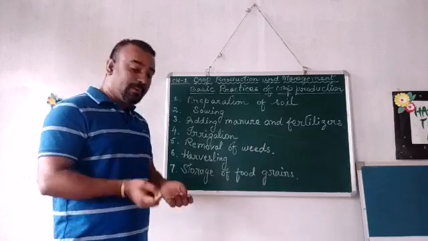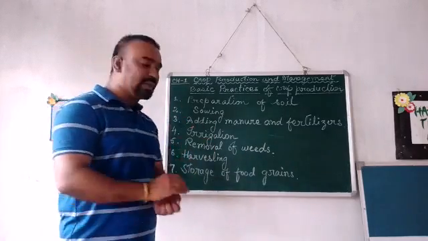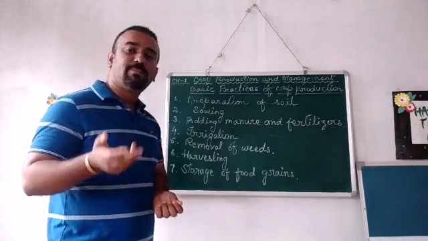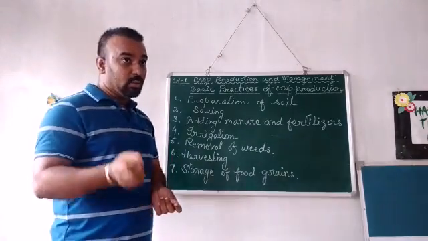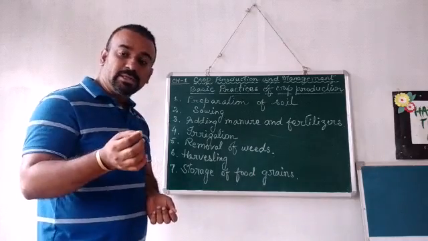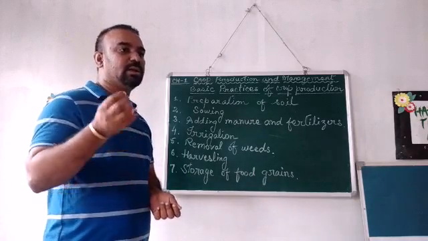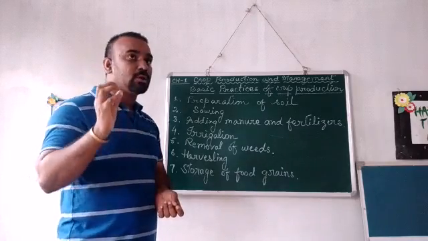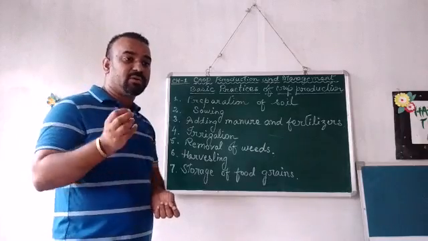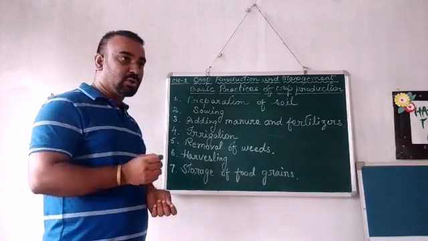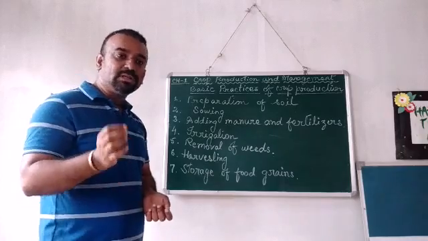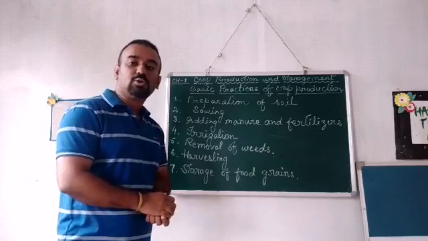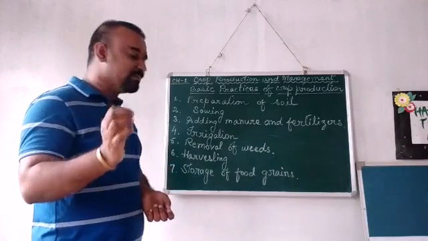Okay. The next one, very importantly, is irrigation. What is irrigation? As you know, irrigation means the supply of water. Water is essential for the development and growth of the plant. A proper and good amount of water is required for the plant's development. If the irrigation is not proper, then the plant may not give you a proper yield, and may not even grow properly. Therefore irrigation is important.